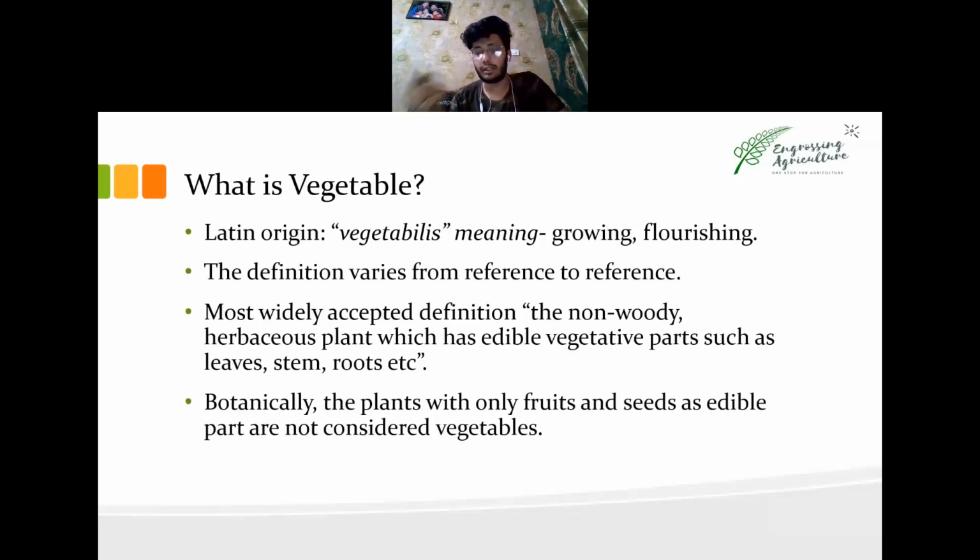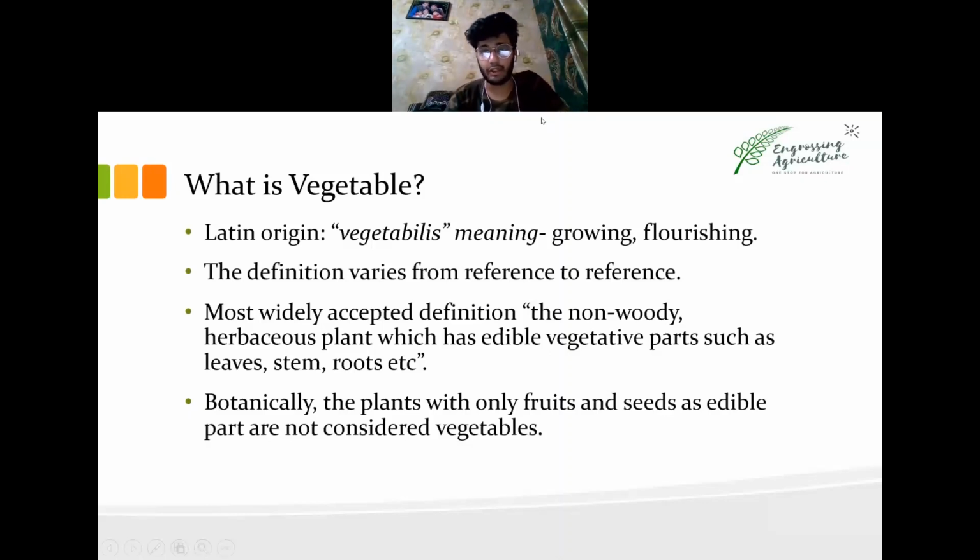If you are learning something from agronomy, soil science or horticulture, whatever you're learning, and you have a term such as vegetables, fruits, pomology or olericulture, you must know where this term originated. That's really important.